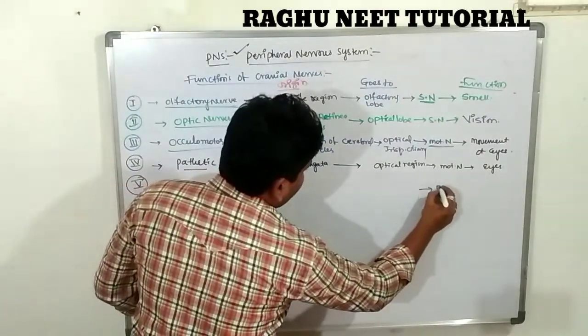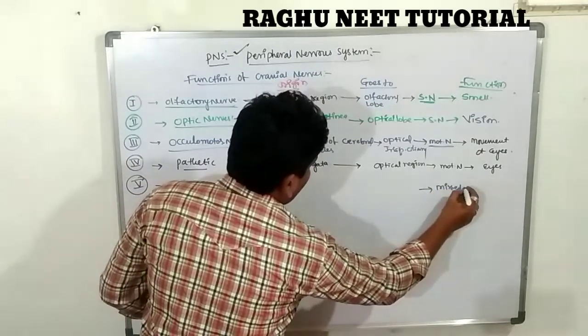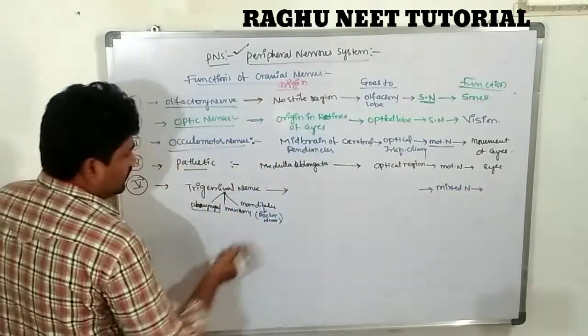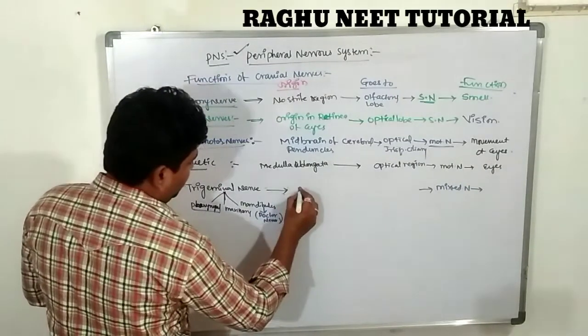Clear? These originate from the medulla oblongata.